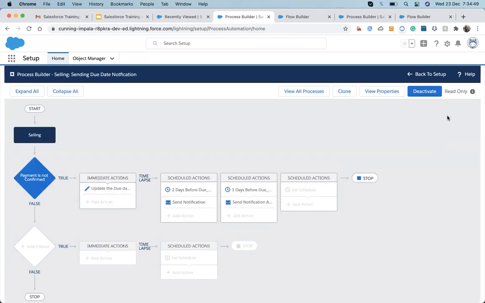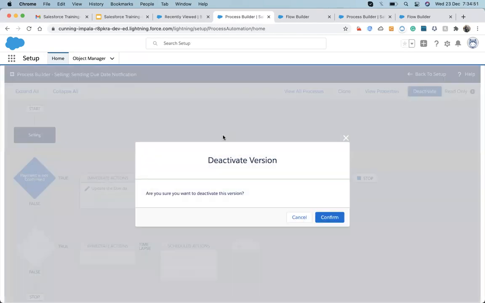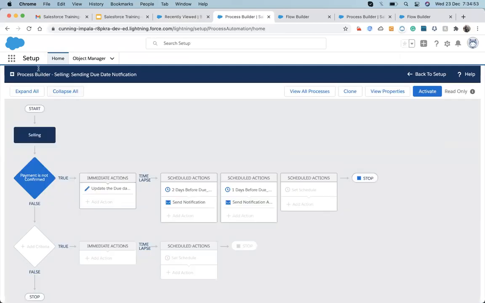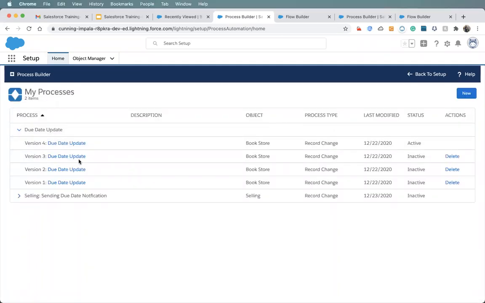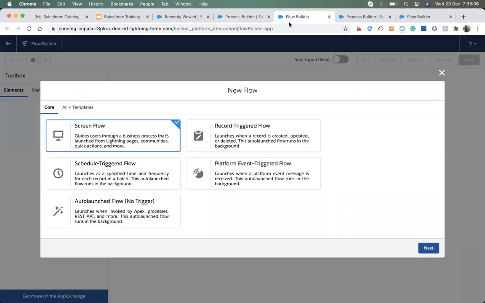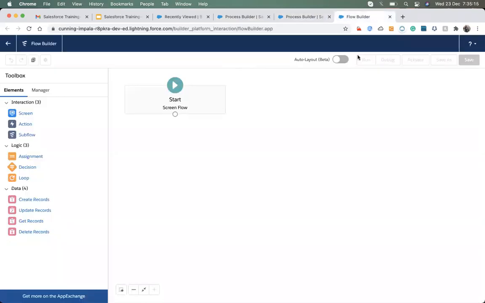So I'm coming up here and deactivating the process builder, and it got deactivated. In the list of all processes we also have the due date update. Let's leave it as it is, meaning whenever the due date is updated, all the child records are updated. Now I've chosen the screen flow, and I just put a screen up over here.